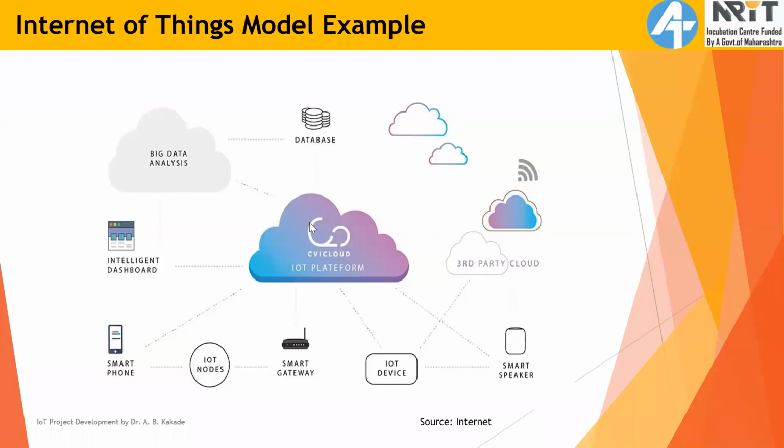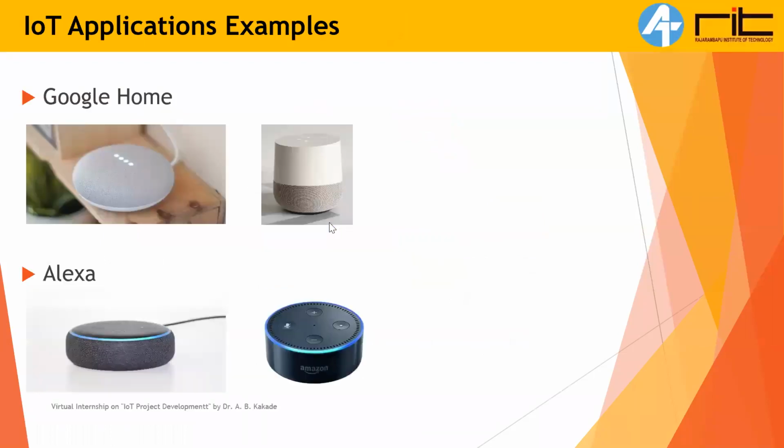Okay, just watch. After that, I will explain IoT application examples, IoT using some applications. The first example is Google Home. Most participants may have Google Home or Alexa in their houses also. We have seen in advertisements on TV that a man or woman comes and says, "Hey Alexa, play this song. Hey Google, turn on the light, turn on the AC."